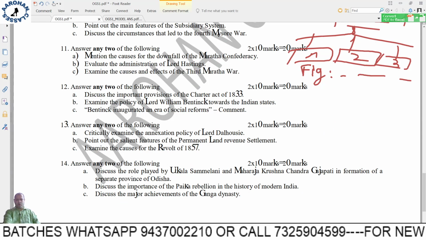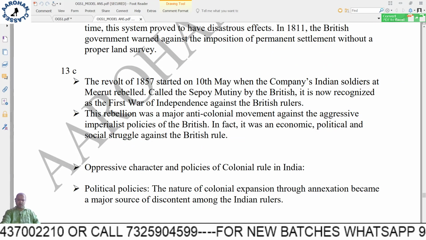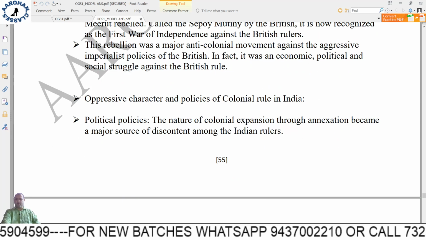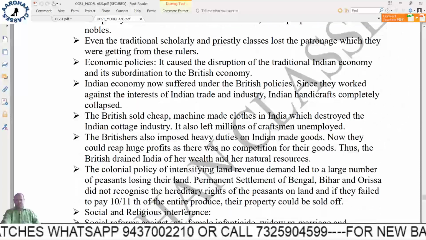Examine the causes for the revolt of 1857. So this is again will be a very big answer. A lot of causes will be there. Oppressive character and policies of colonial rule in India. So many causes have been given.